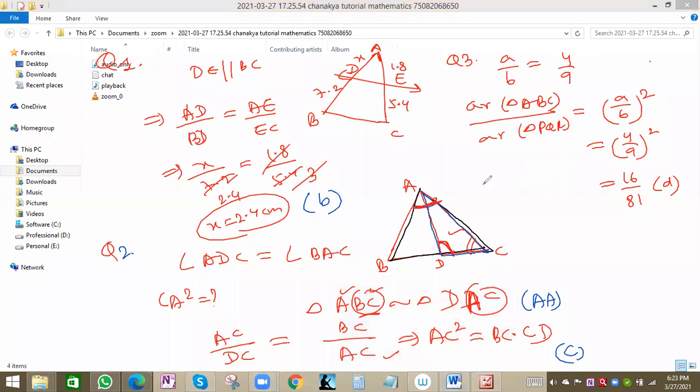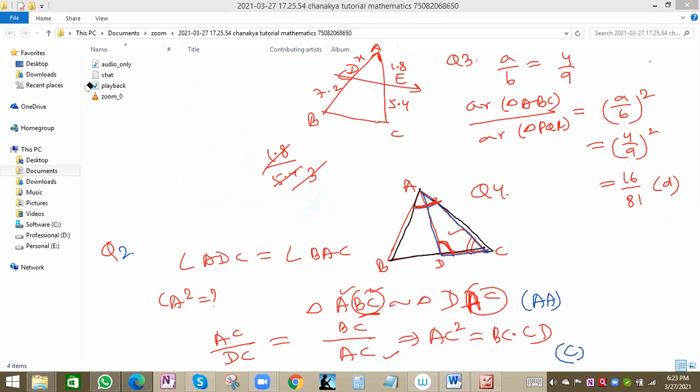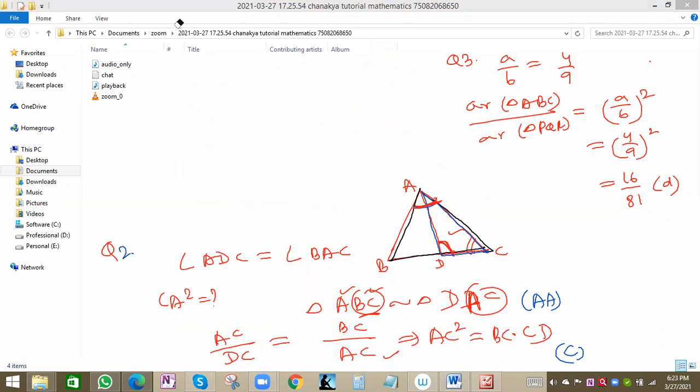Now we'll see the fourth one. So let me erase this now. The first question is correct for everyone. Now I'll see the fourth one and the fifth one. So in the fourth question, ABC and BDE are two equilateral triangles such that D is the midpoint of BC.